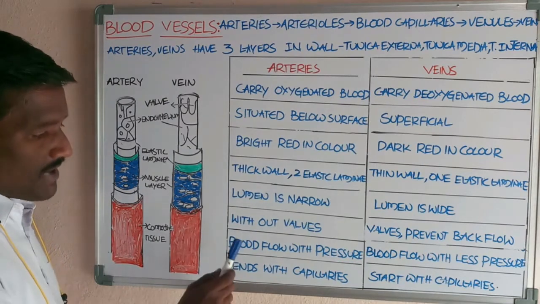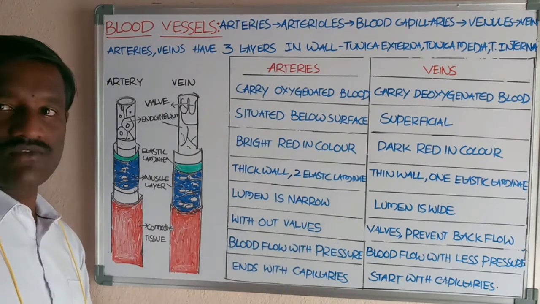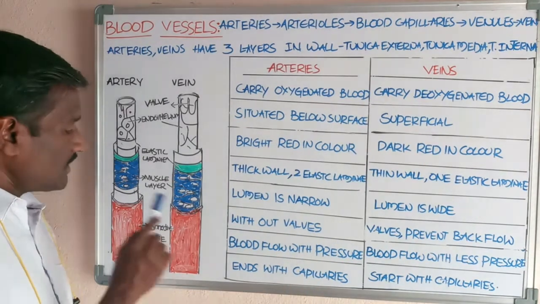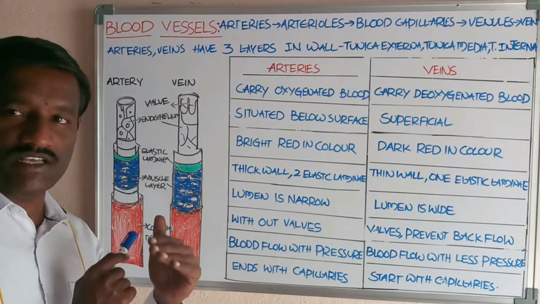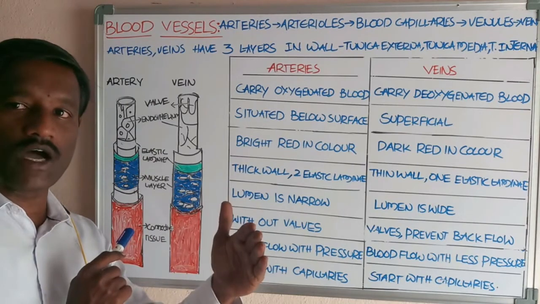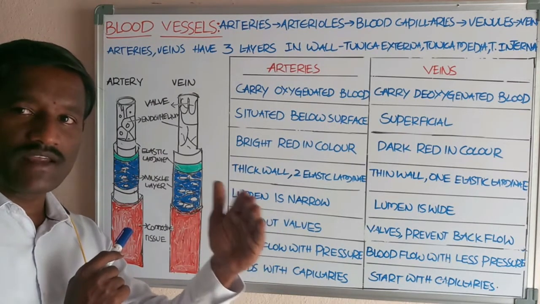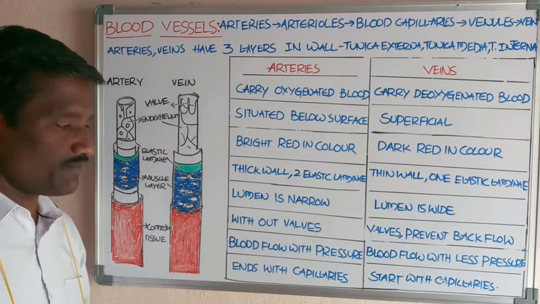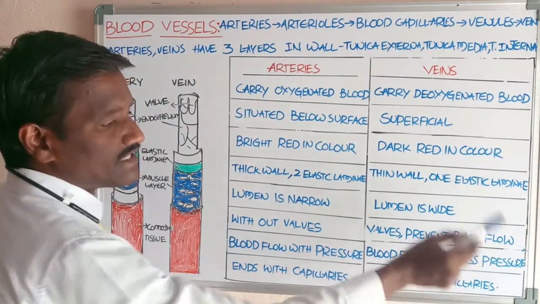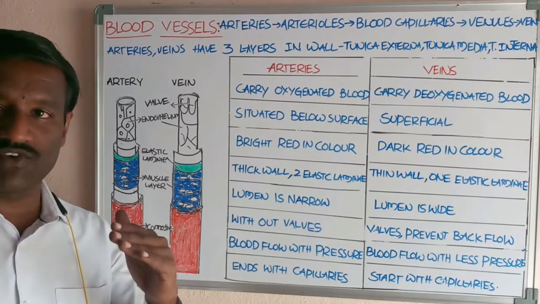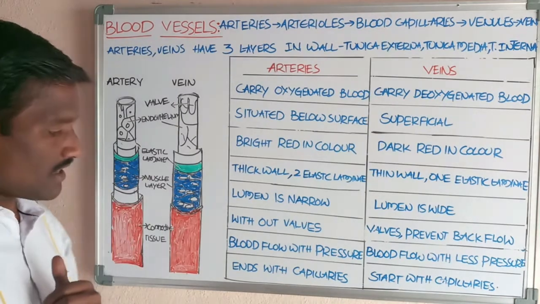Next, blood flow with pressure. In the arteries, blood flows with high pressure. It is normally equal to 120 by 80 mm Hg. Okay, students, and blood flows with less pressure, a low amount of pressure, in the veins.